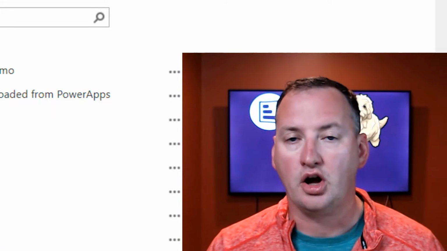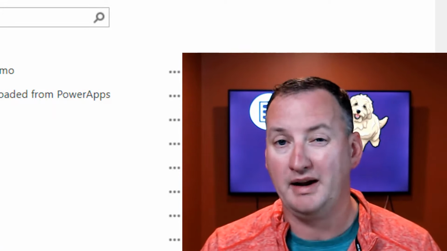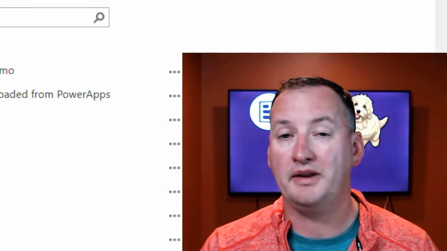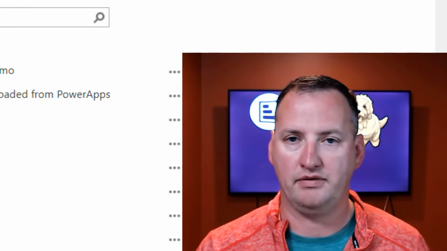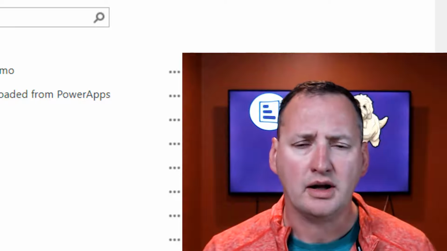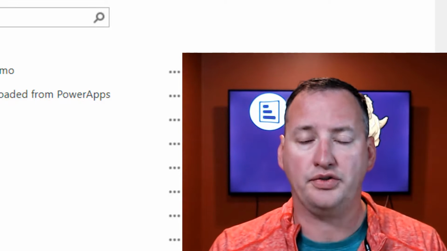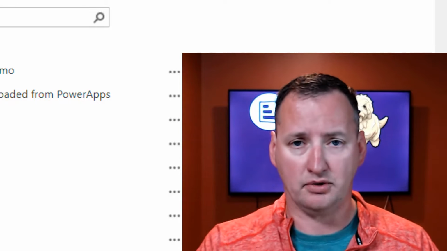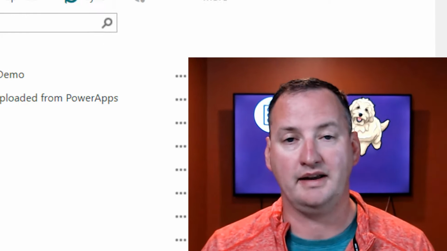So we're going to talk about things like column names, with spaces versus no spaces. We're going to talk about the different types of columns and the ramifications that they have. Maybe I'll hit on lookup columns for a second. Just a bunch of these little things, and we're going to do it really fast. We're not going to build a full-blown app. We're just going to go in and understand this topic. So let's switch over to my desktop and take a look.